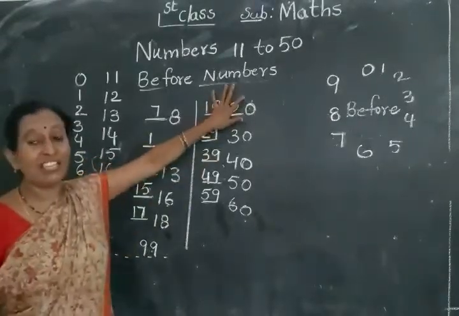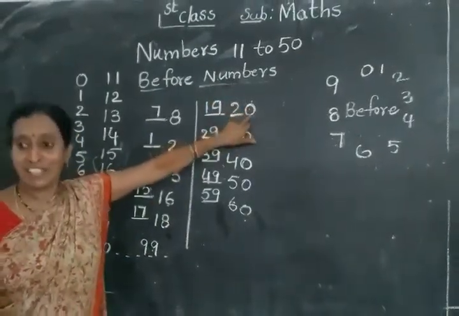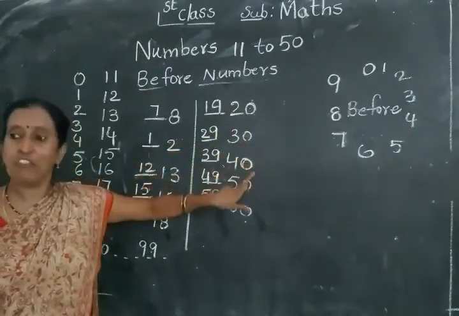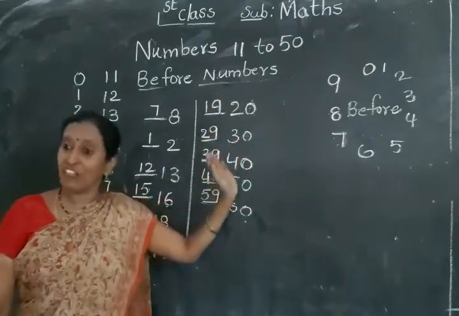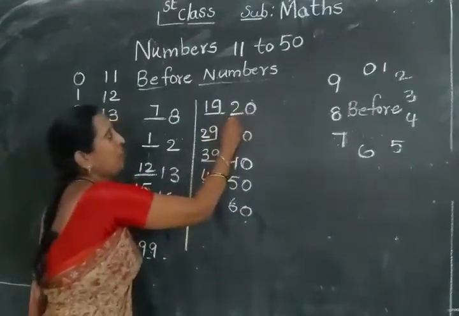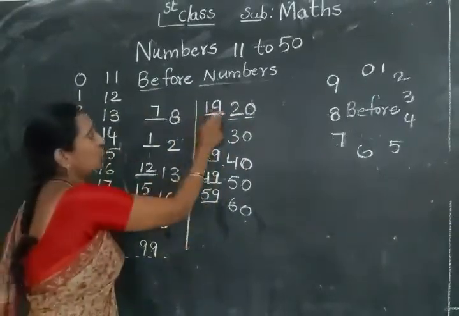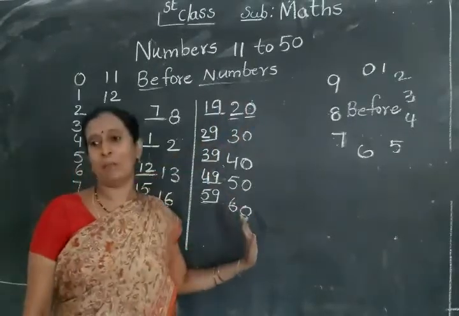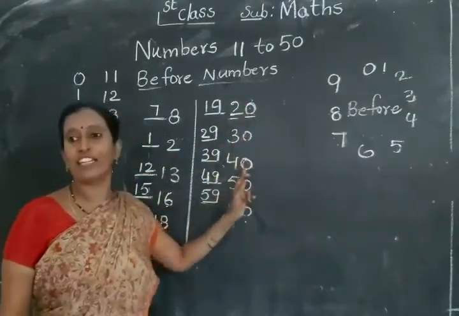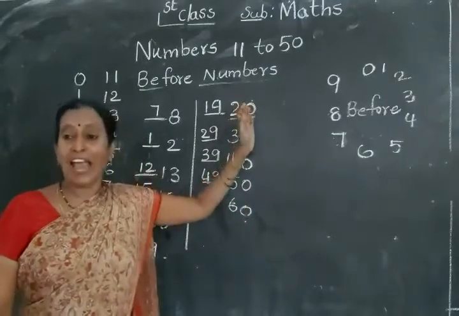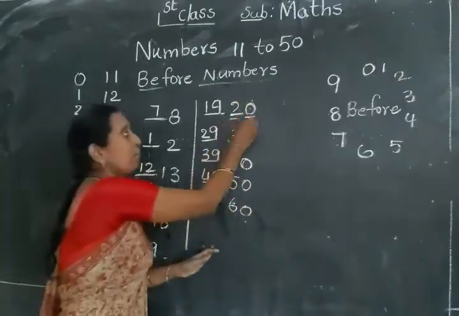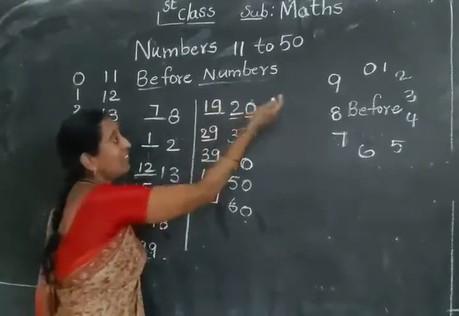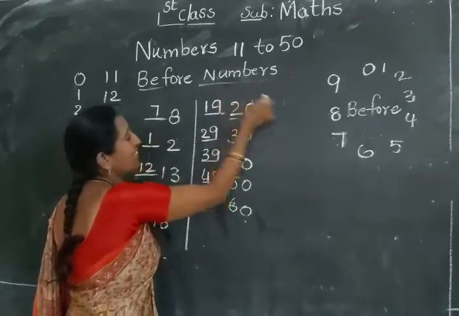But here they are giving a 0. Here the 0 means the numbers 20, 30, 40, 50, 60 like that, the numbers that end with 0. The two numbers will be changed. Here there is no change except for these numbers only. For numbers ending with 0, the two numbers will be changed. Here the 2 before number 1 and 0 will be changed as a 9.